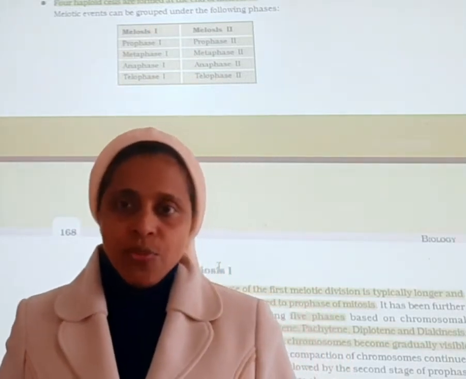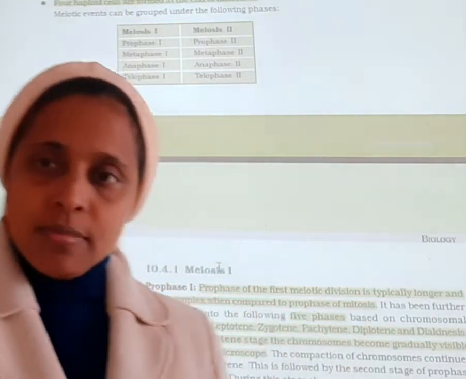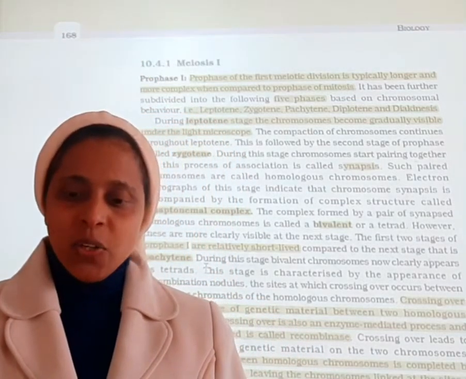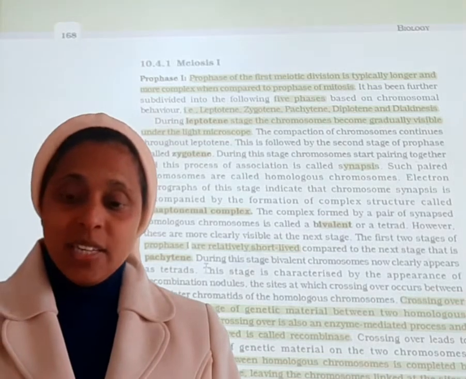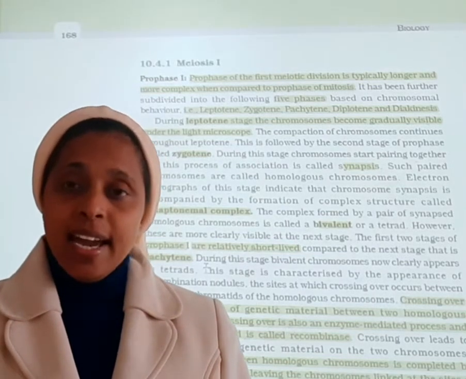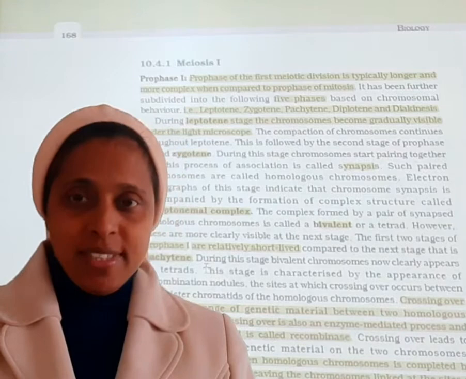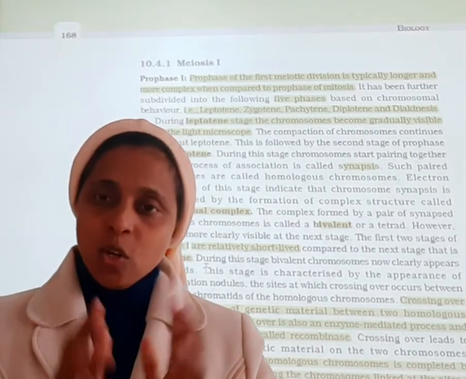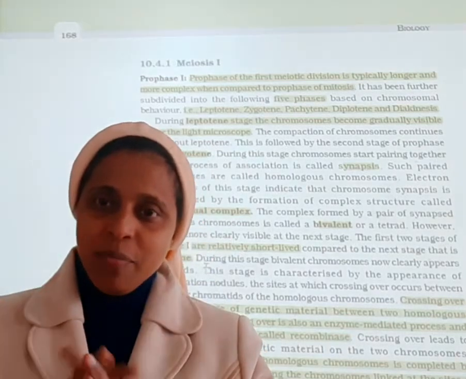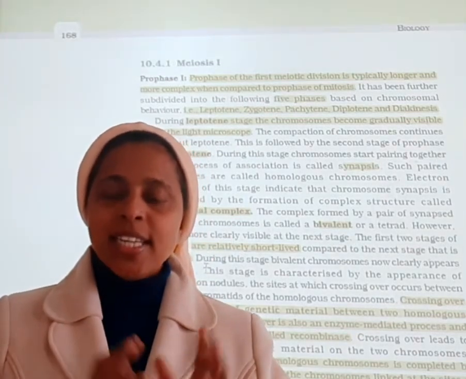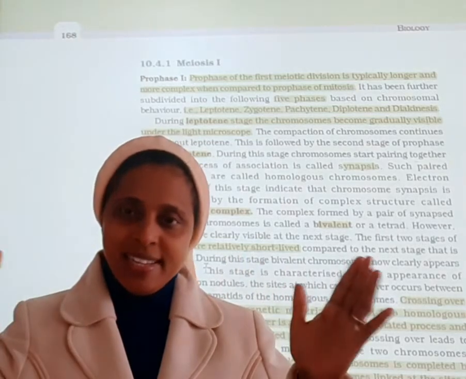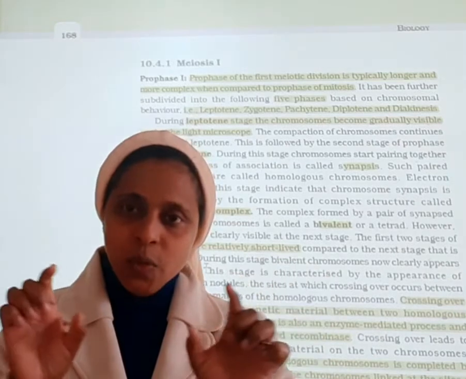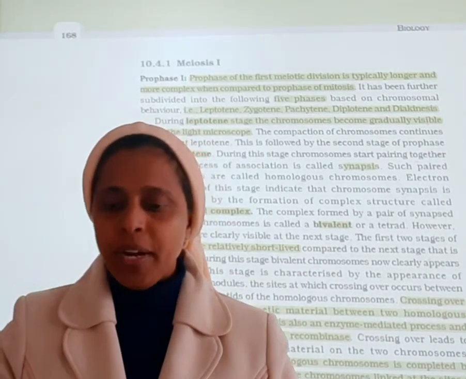The first one is the leptotene stage. In the leptotene stage, the chromosomes will be condensed. And the structure of the arrangement, as we have seen in mitosis, will be a bouquet type of arrangement. Chromosomes will be condensed and the structure will be of bouquet type. And the nuclear membrane starts to disintegrate, or it starts to break.